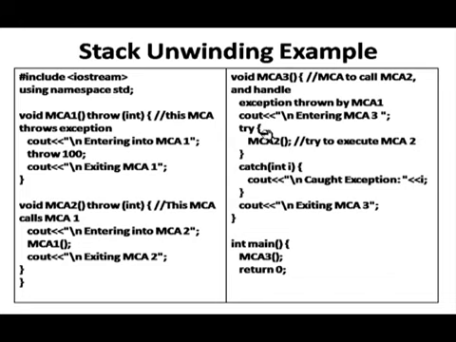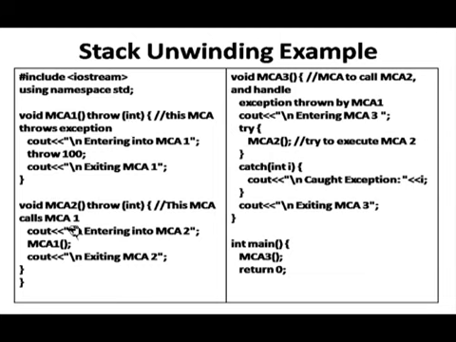Here I have used a try block, and catch int i. So whatever exceptions are captured by mca2 will be thrown to this catch block, and here we write it. In the int main method, the mca3 function is called, and then in this third function, mca2, then mca1. mca1 is creating the problem, throwing an exception of integer type.